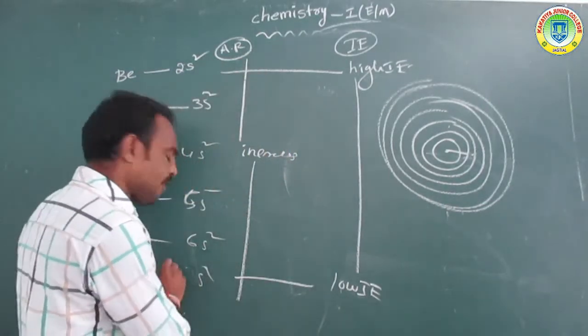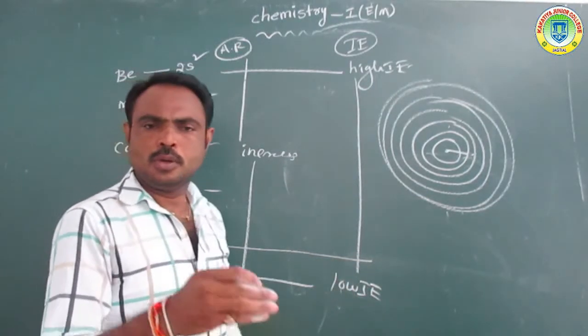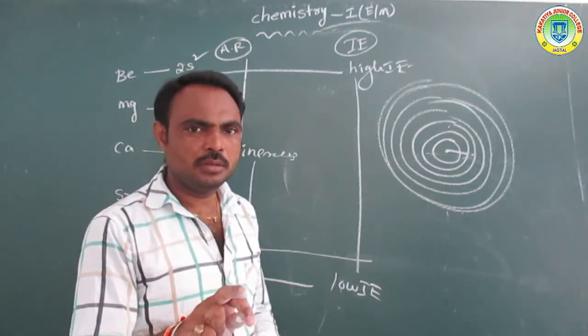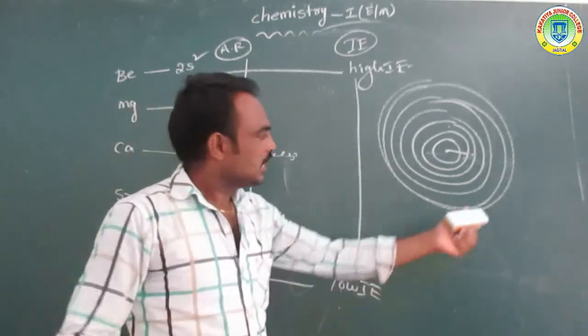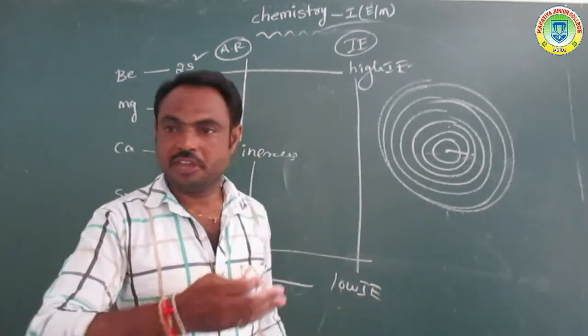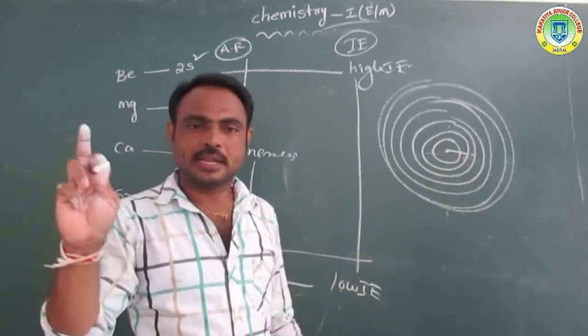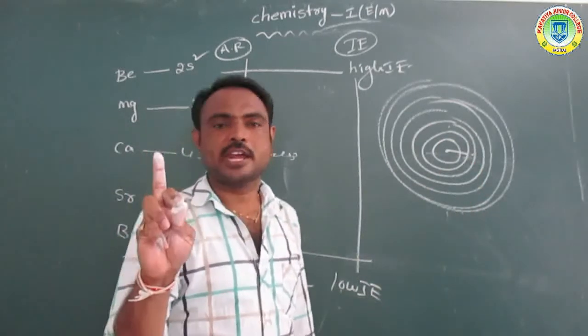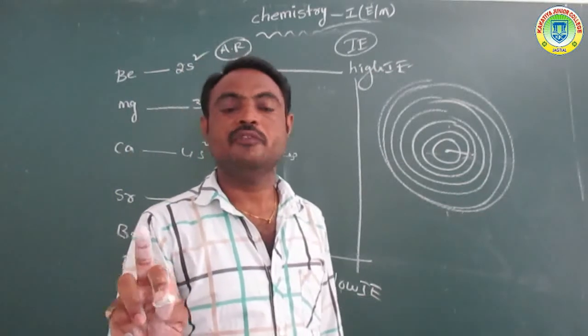Suppose we have taken barium. The outer shell electron is in the sixth shell. That time the distance between the center and the outer shell is very high, so the nuclear attraction is very low.